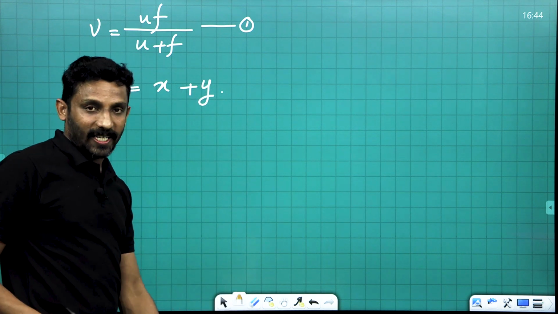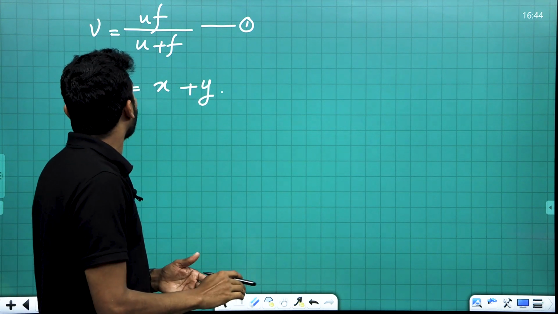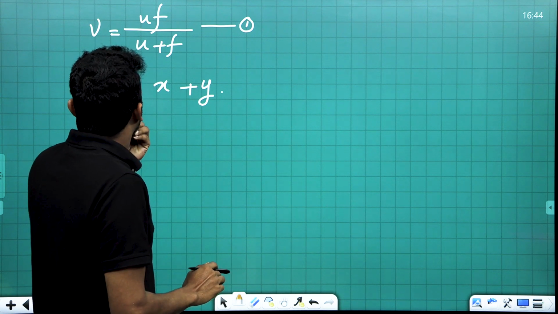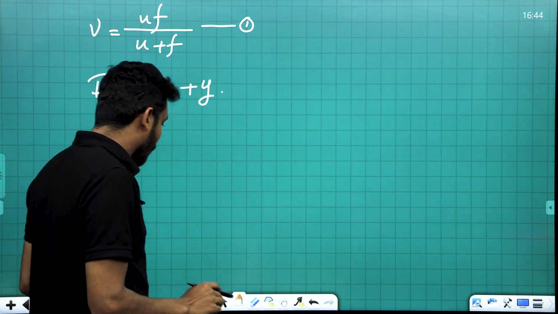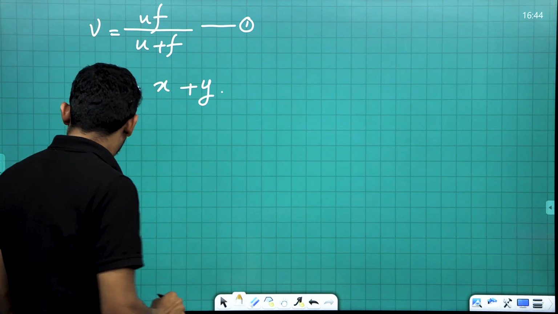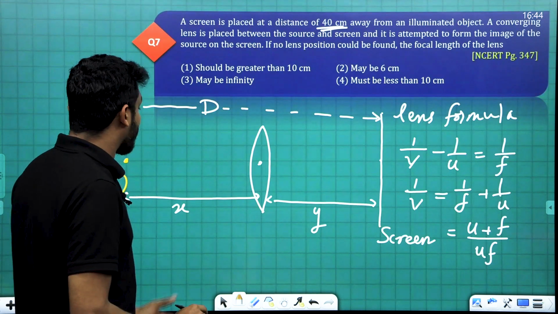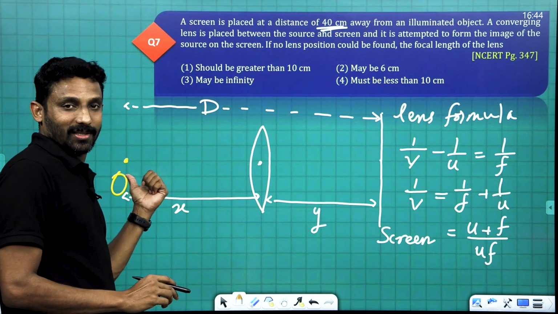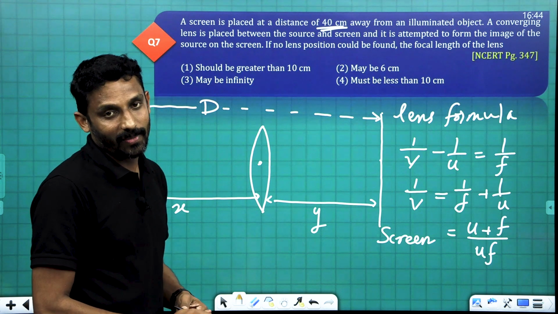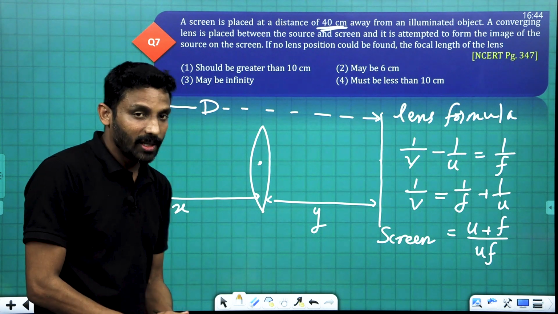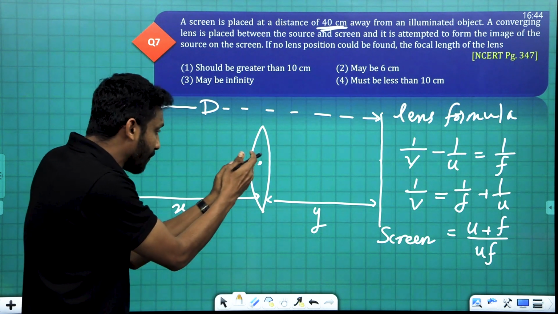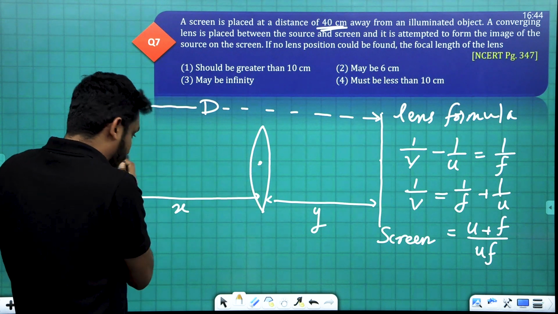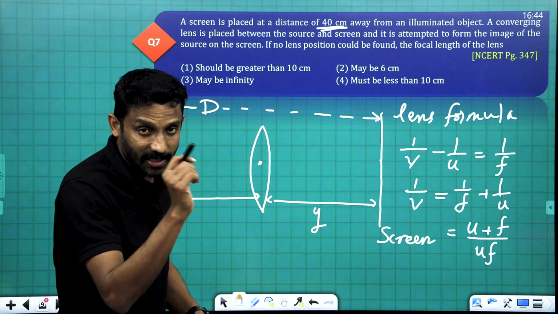D is equal to x plus y. From this equation, what is the value of u? The value of u, that is the distance to the object, is equal to minus x, according to the sign convention. From the lens, we are measuring to the left, so the sign will be negative.